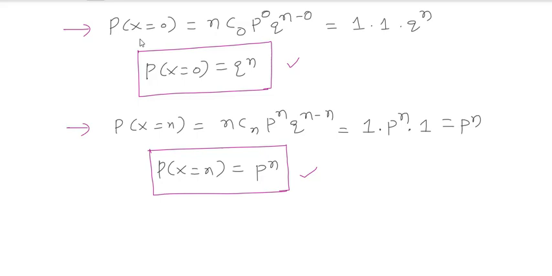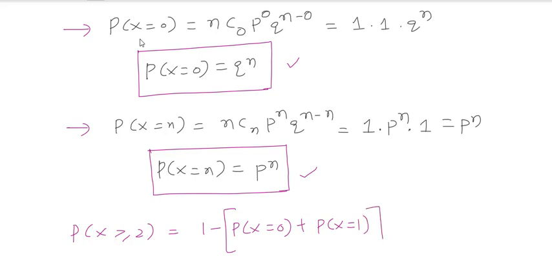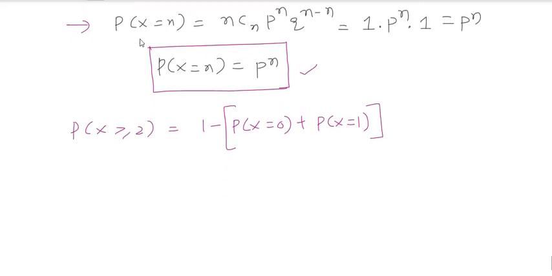Now what is our case? Probability of x greater than or equal to 2. Here I need to calculate 1 minus of probability of x equal to 0 plus probability of x equal to 1.